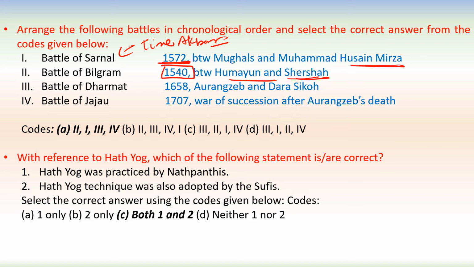Battle of Dharmat, 1658, between Aurangzeb and Dara Shikoh. Battle of Jajau, that happened after the death of Aurangzeb in 1707. So this was the war of succession after Aurangzeb's death. So in this way, our answer will be second, first, third and fourth. So this will be the order: second, first, third and fourth.